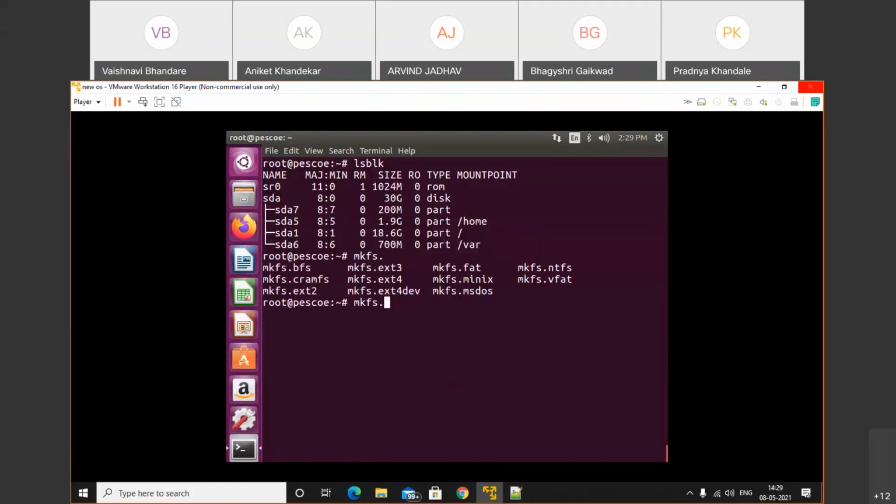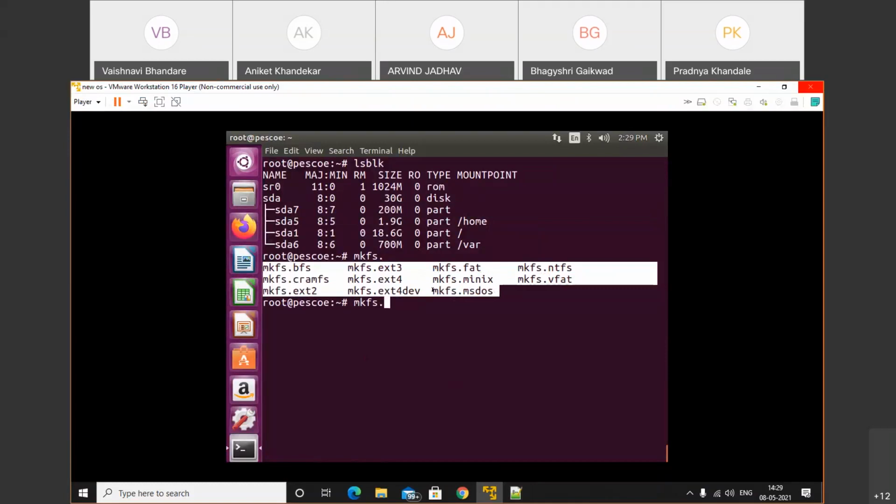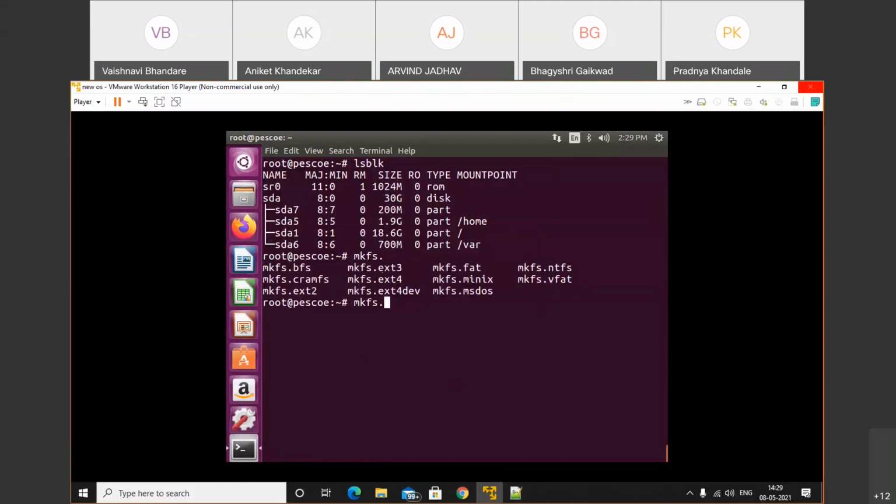We have these file formats: ext2, ext3, ext4, fat, minix, msdos, vfat. So we have this bunch of options. Among that we can use ext2 or ext3. Here I will use ext4, and we need to format our disk /dev/sda7. Make a note of that.